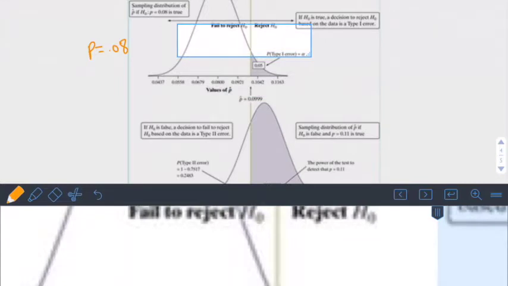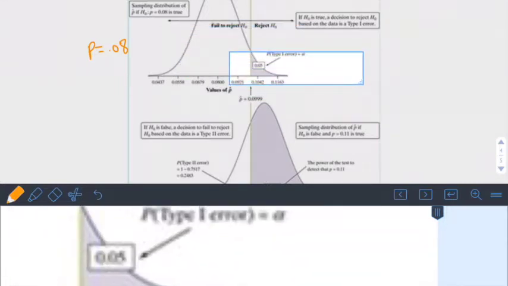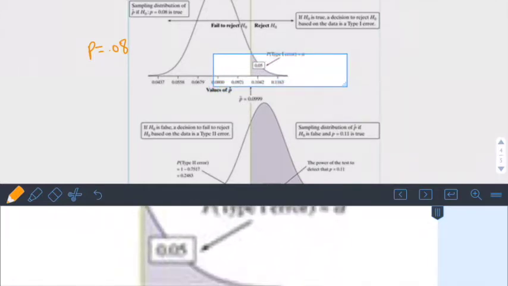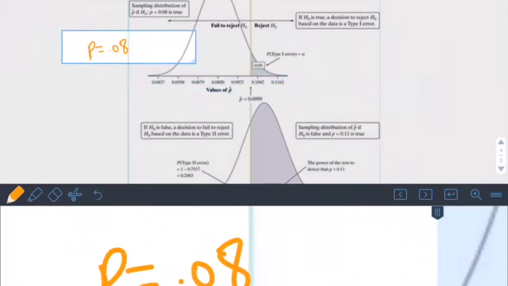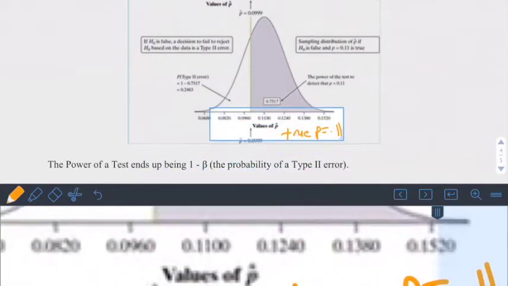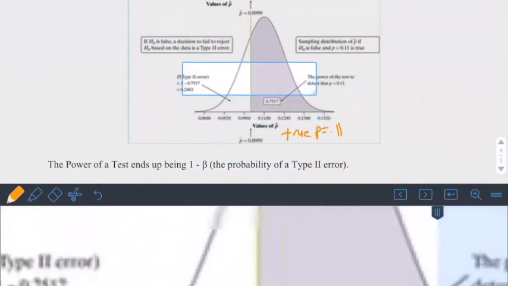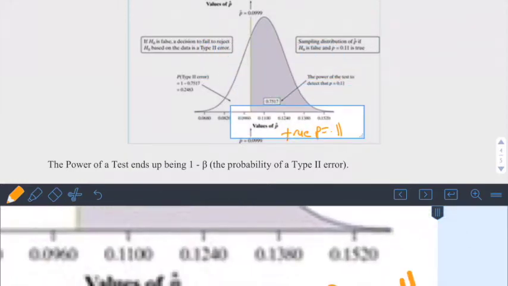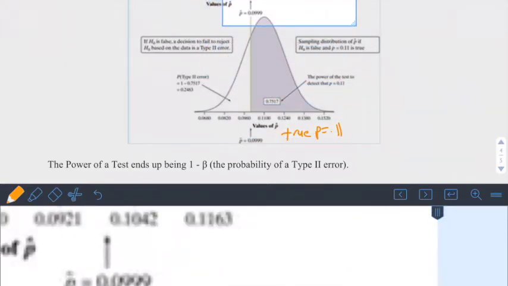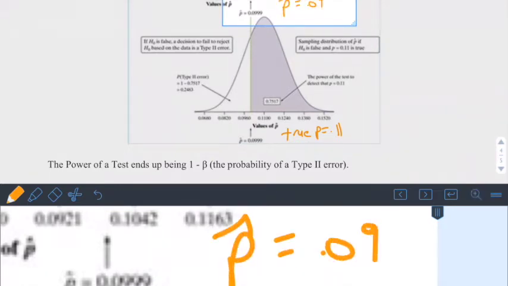So if we look at this, remember this is what I just drew above. This value is that 0.05. This would be our type 1 error if the truth was 0.08. But if the truth was really 0.11, our sampling distribution would be higher, like this one. This point, p hat, our sample, gave us 0.09.